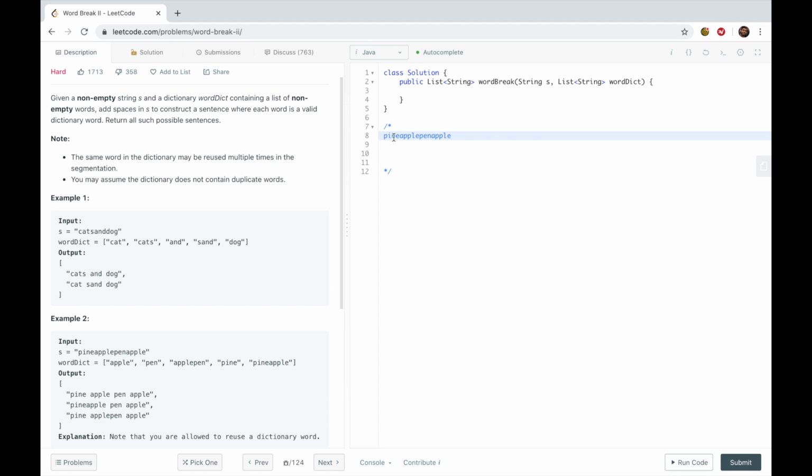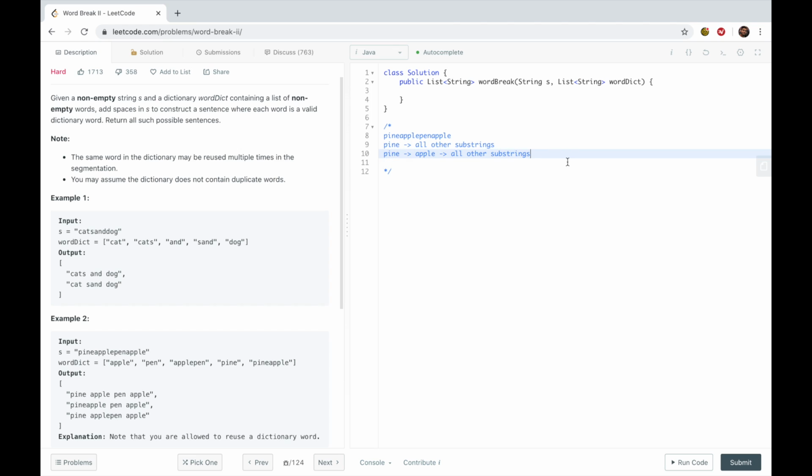So in this problem, we can say, all right, we got pine, right? So pine, and then all other substrings. So we're going to have apple, pen, apple. The next word is going to be apple. So pine, apple, all other substrings. We also have apple pen.